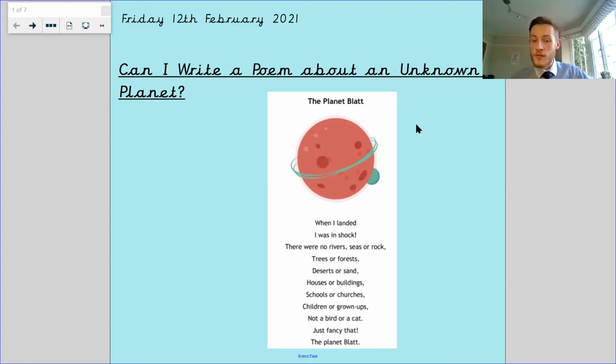There were no rivers, seas, or rock, trees or forest, deserts or sand, houses or buildings, schools or churches, children or grown-ups, not a bird or a cat. Just fancy that, the planet Blatt. So we're going to be looking at creating something like this.